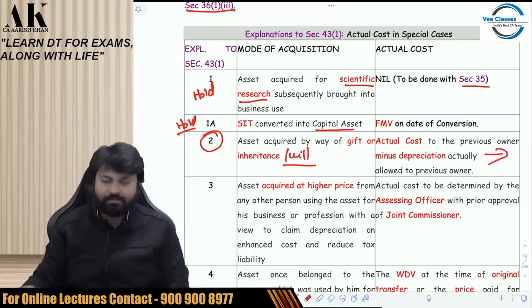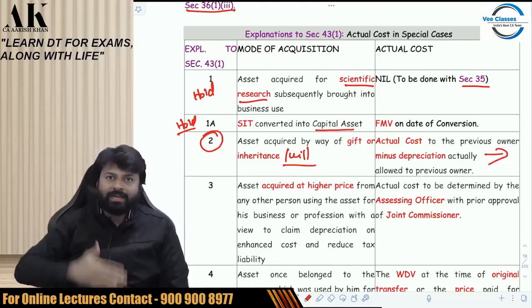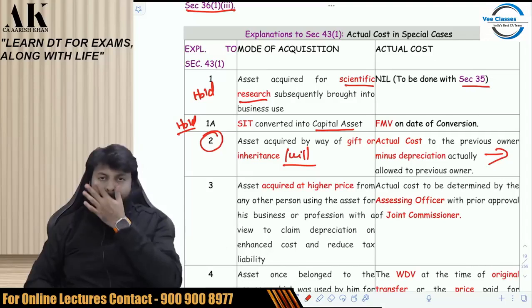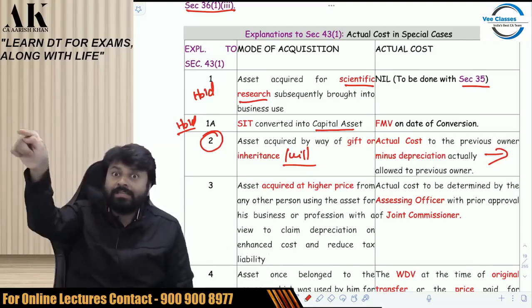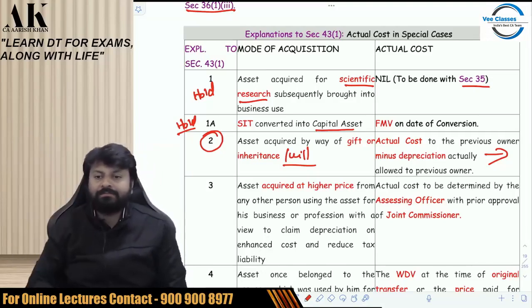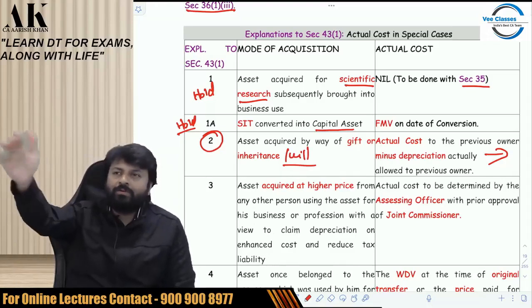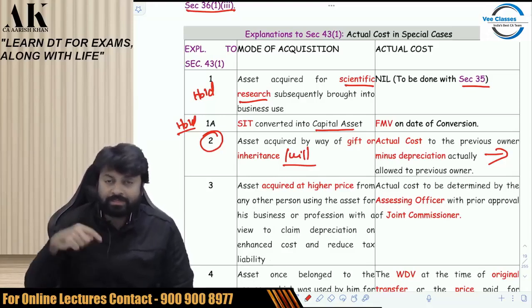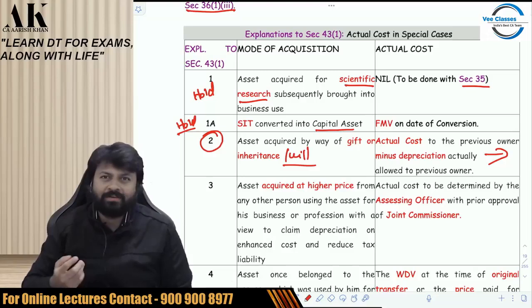See here. If the asset is received by way of gift or will or inheritance, your actual cost will be actual cost to the previous owner minus depreciation actually allowed to that person. So 1 lakh, for example, minus. Suppose he has used the asset for 4 years, reduce the depreciation of 4 years, excluding the current year in which the asset is transferred. Okay. I hope it is clear. It's a very simple explanation.